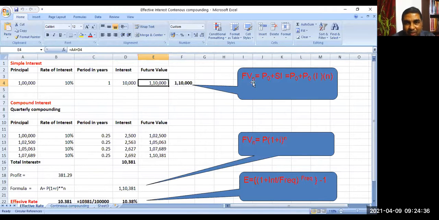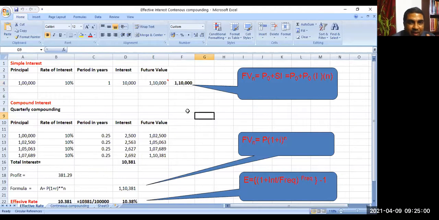So that's what we are giving in this formula here: future value at the end of period n is equal to principal plus simple interest. Okay, this is the formula you see. Principal plus simple interest. How is simple interest calculated? It is calculated always on the original principal. If you see, simple interest is principal amount into interest rate into number of years.